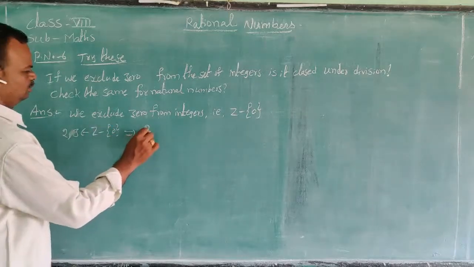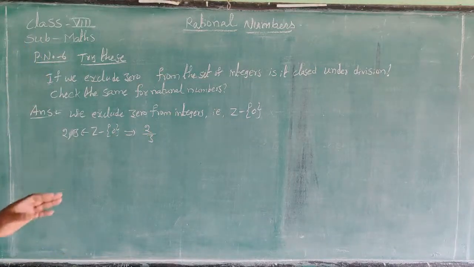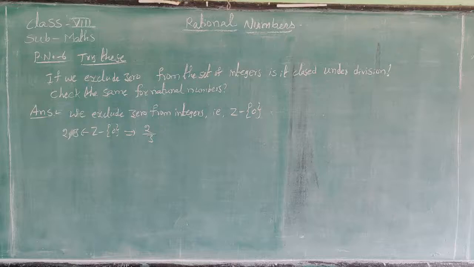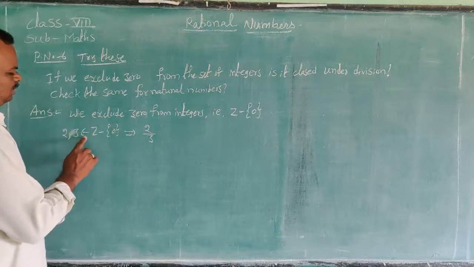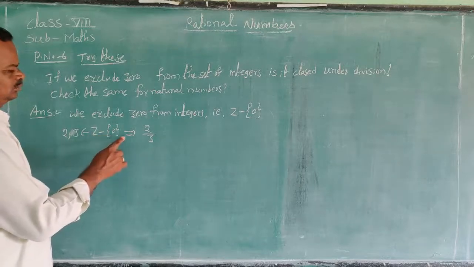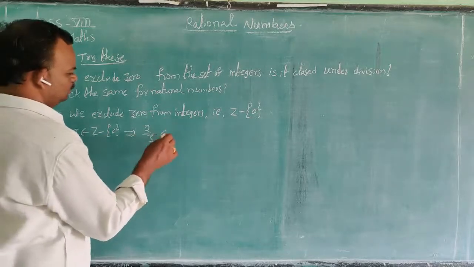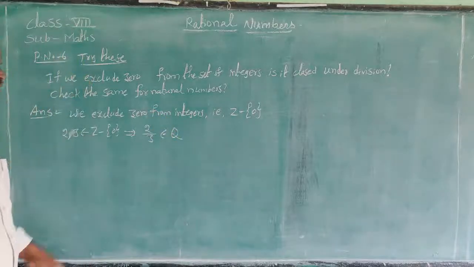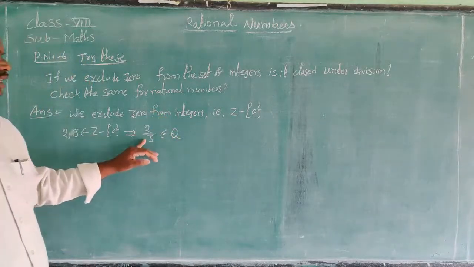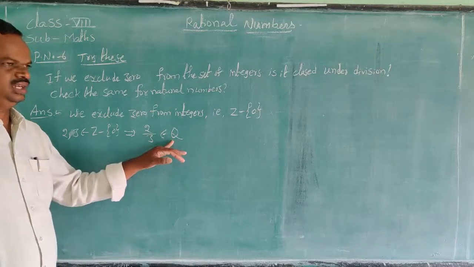That implies 2 by 3 is an integer or a rational number. Here 2, 3 belong to Z minus 0. That implies 2 by 3 belongs to Q. That means it is not an integer, it is a rational number.